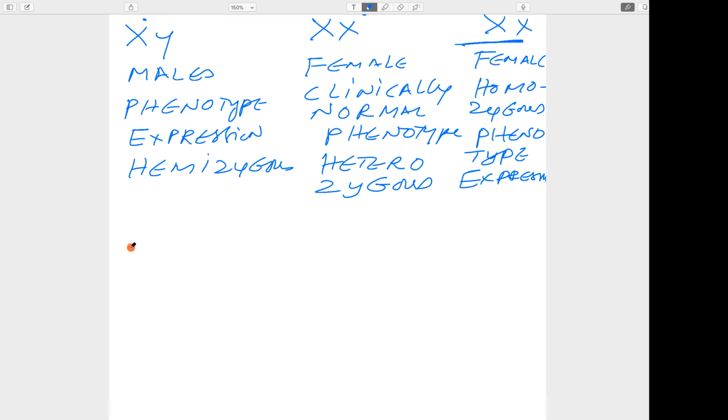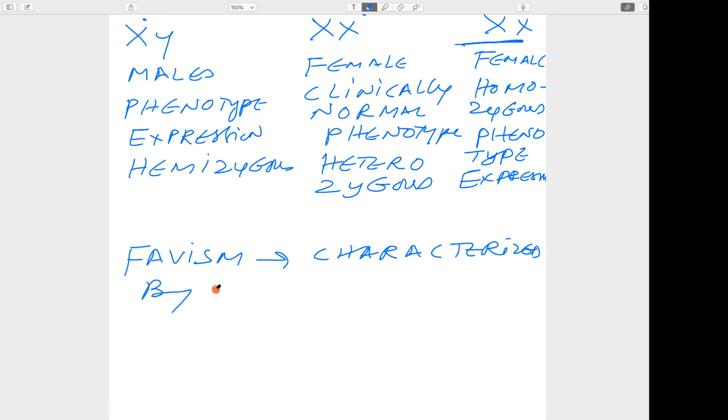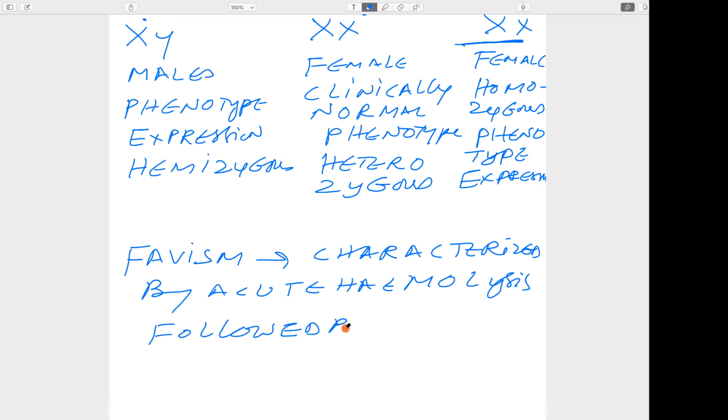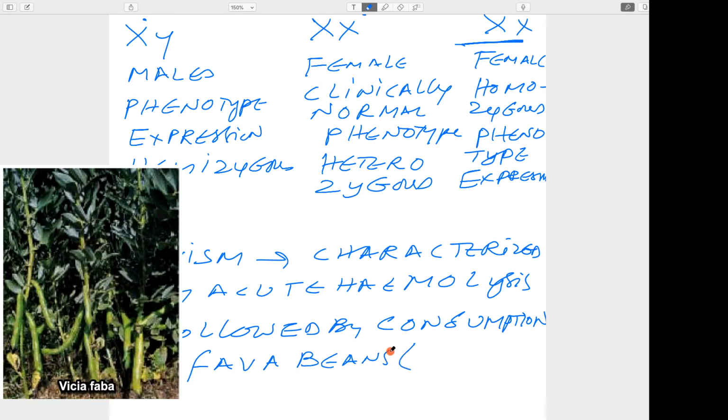In the case of favism, it is characterized by acute hemolysis following consumption of fava beans.